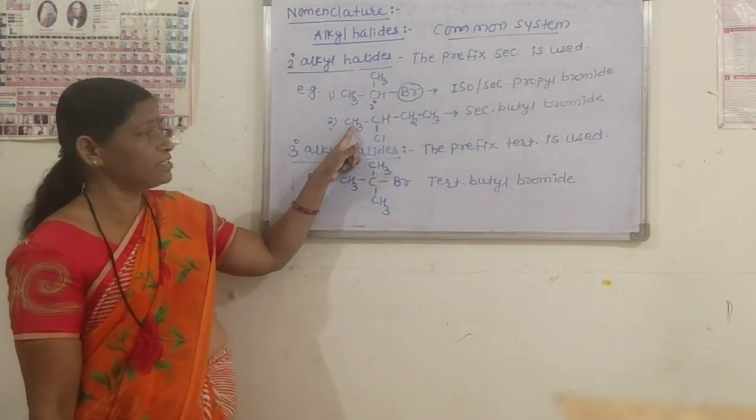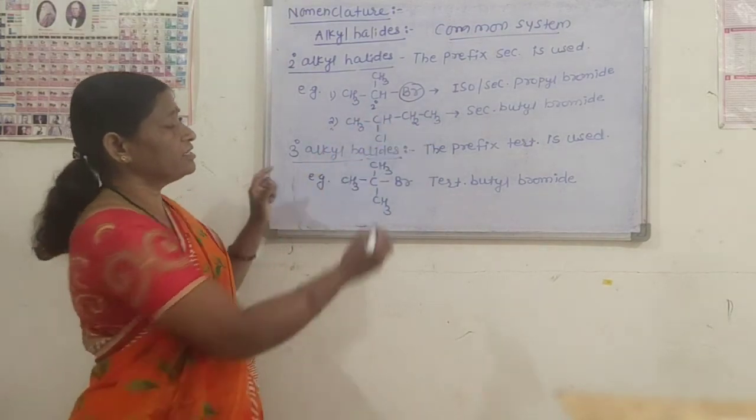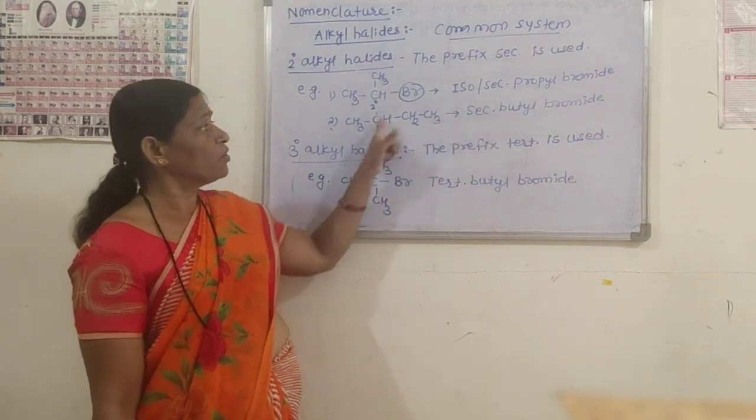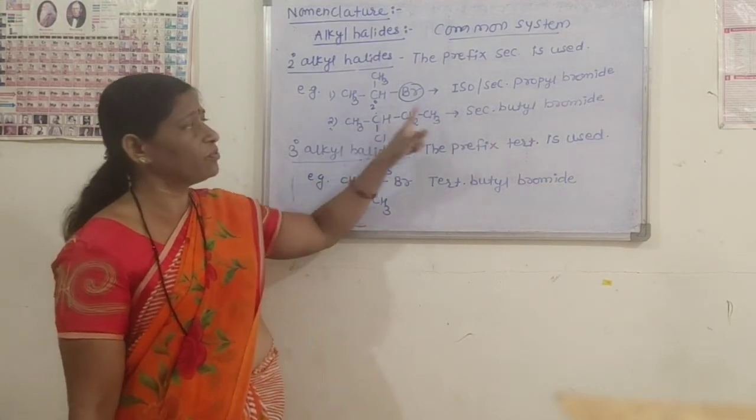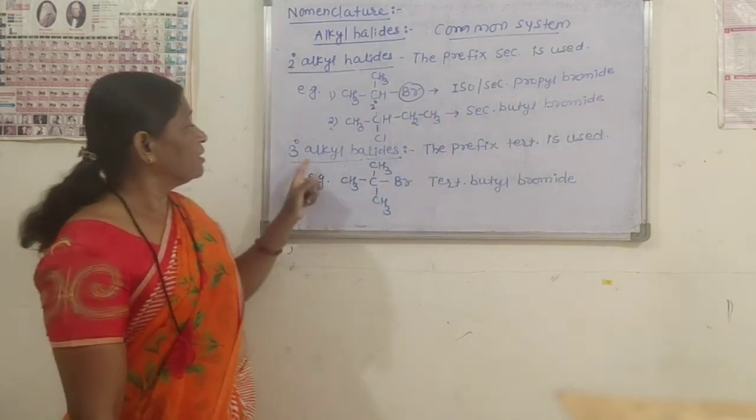Second example is CH3CHClCH2CH3. This carbon atom is secondary, therefore the prefix sec is used. Total carbon atoms are four, therefore the alkyl group is butyl, and the name is secondary butyl chloride.